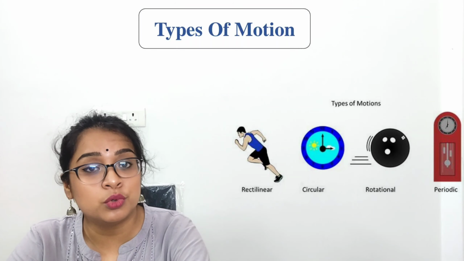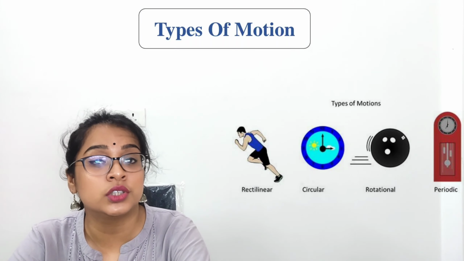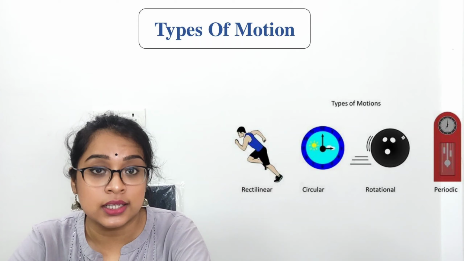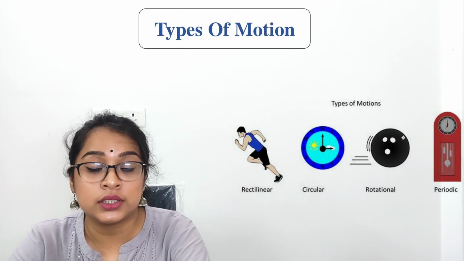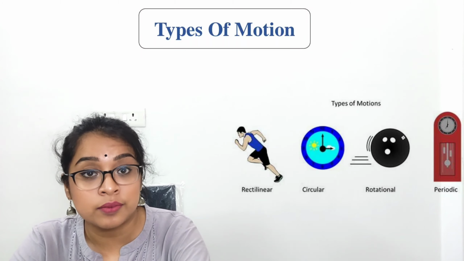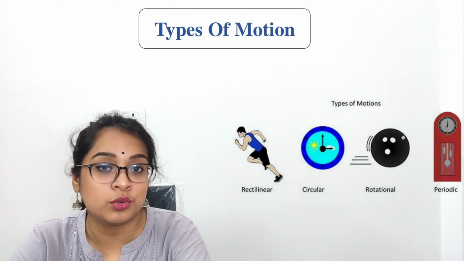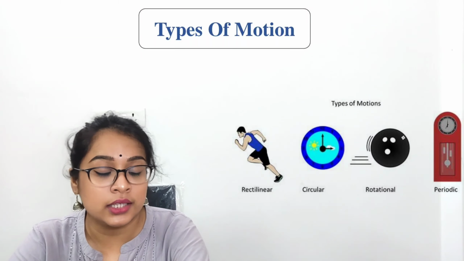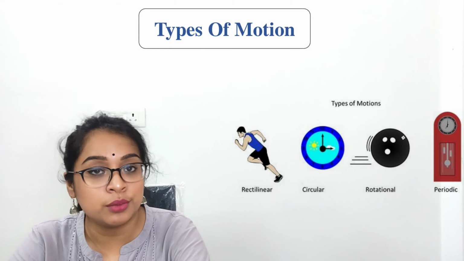Rotational motion is the motion in which the object moves in its own axis. For example, you can take the motion of earth around its own axis and the motion of the blades of the fan. The motion of the blades of the fan is an example of rotational motion.